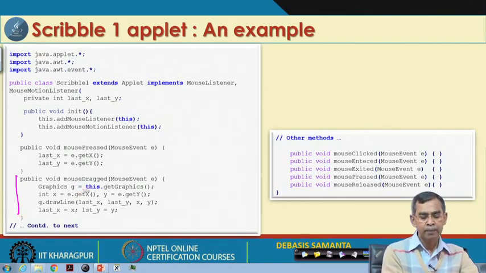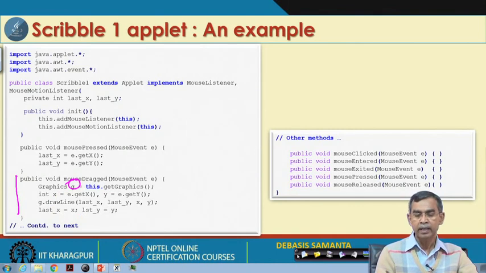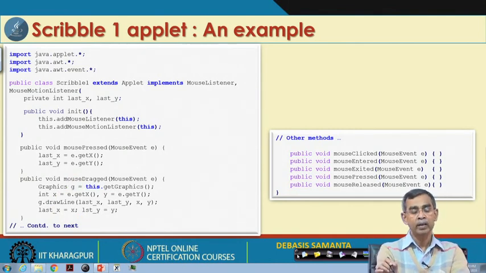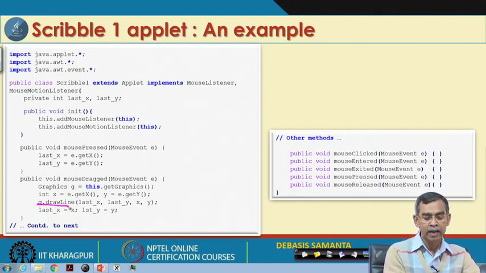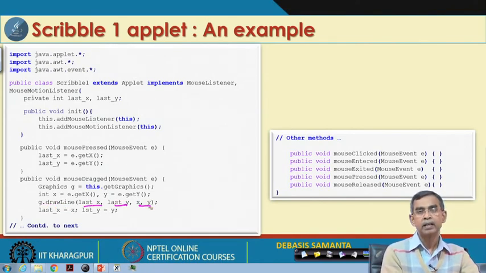So, a graphics object is created, that means it is related to drawing graphics, meaning line drawing will be there, and that is why we have g dot line. For this g dot line we see last x, last y and x y. So, it is basically the previous x y and the current x y, and it draws a line from the previous x y to the current x y.